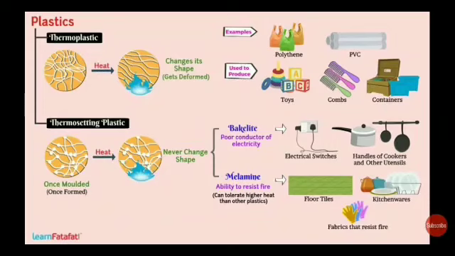Thermosetting plastics or thermosets, on the other hand, are the plastics which, when molded once, cannot be softened on heating. The two most popular examples of thermosets are bakelite and melamine. Bakelite is an insulator and is used to make electric switches and handles of various utensils. Melamine has fire and heat resistance property and is used to make floor tiles, kitchenwares and fire resistance fabrics.